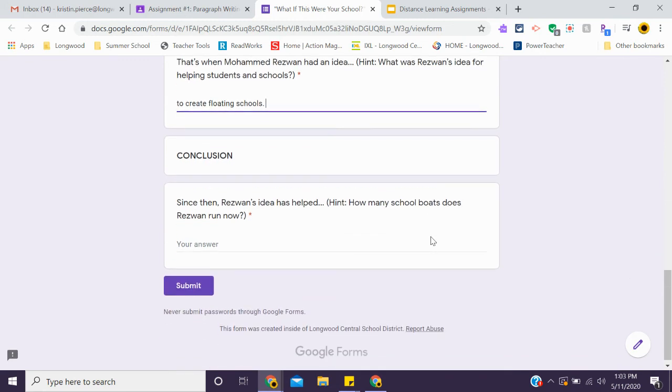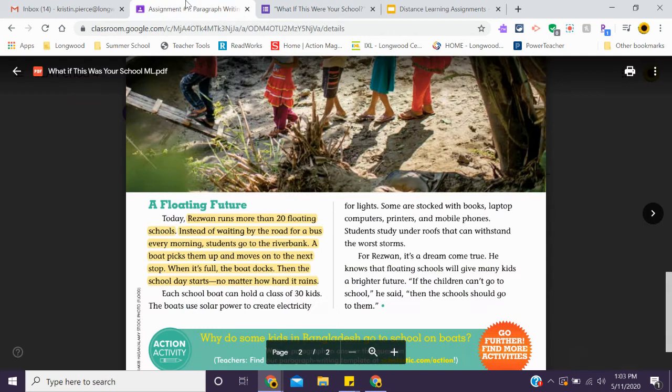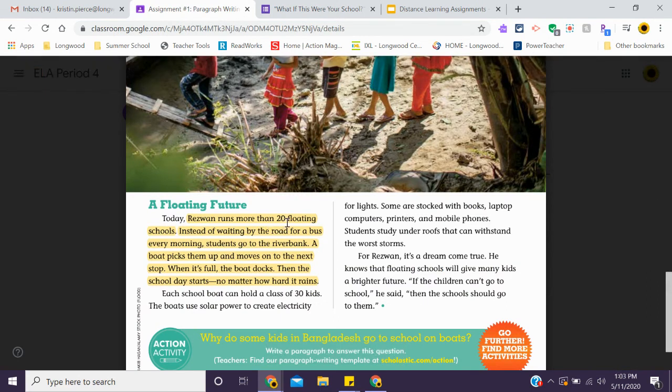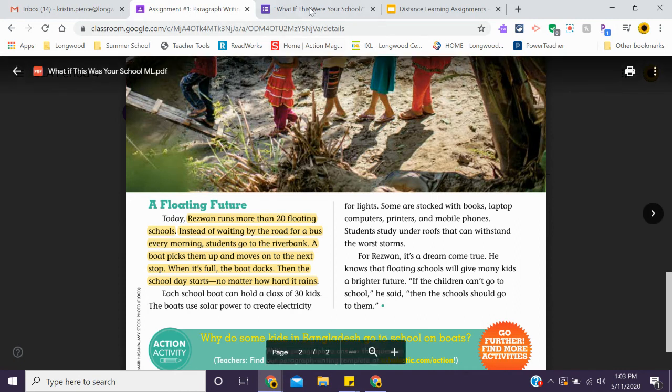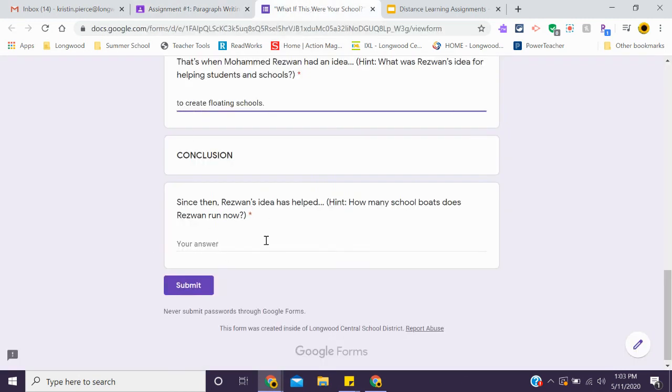And then finally, our conclusion. Since then, Rezwan's idea has helped... Hint, how many school boats does Rezwan run now? Oh, I think I just read that. Let's go back. Today, Rezwan runs more than 20 floating schools. Here we go. Since then, Rezwan's idea has helped 20 floating schools. All done.